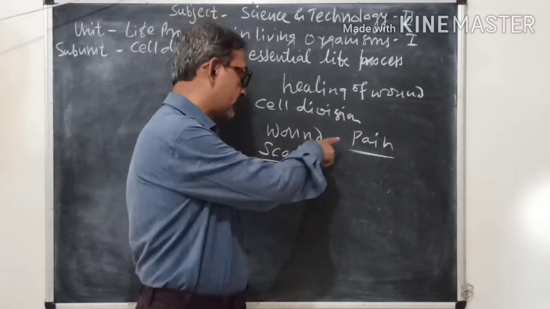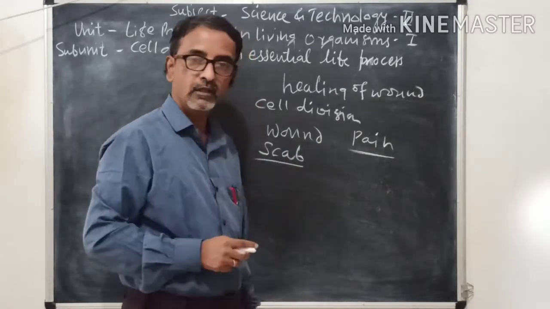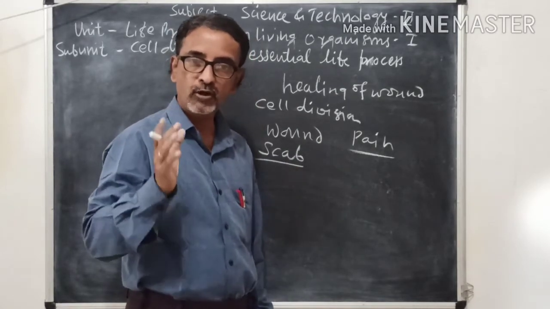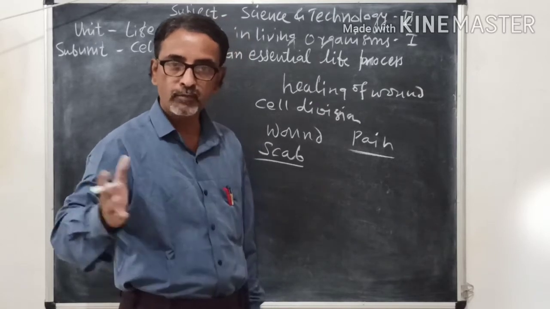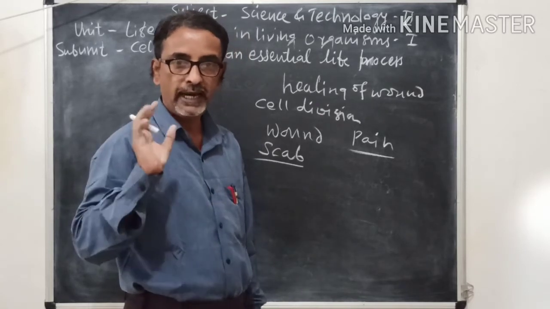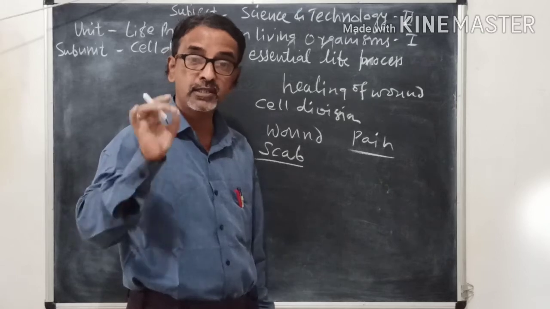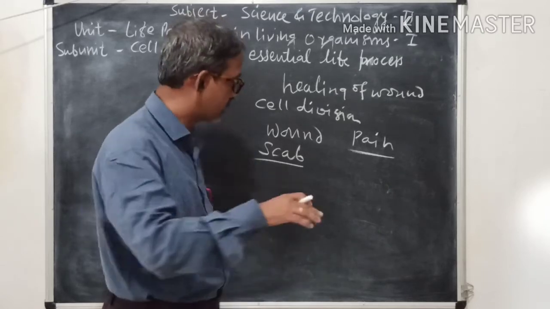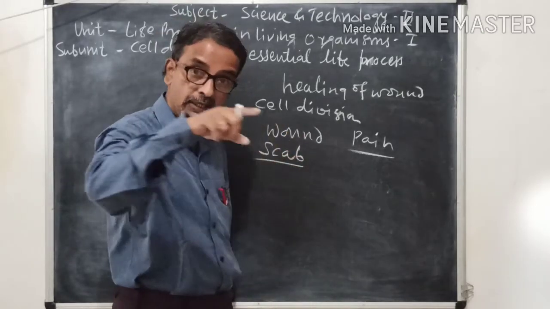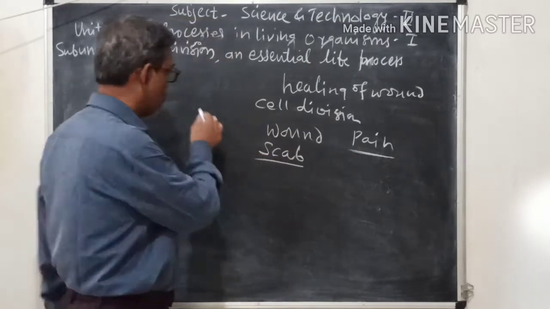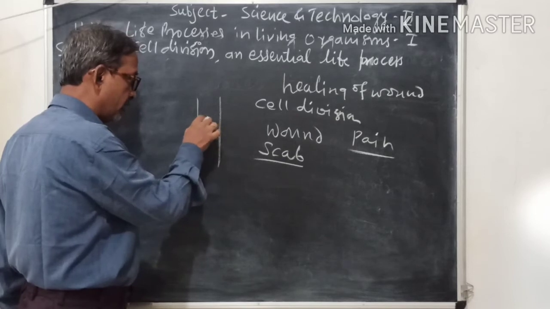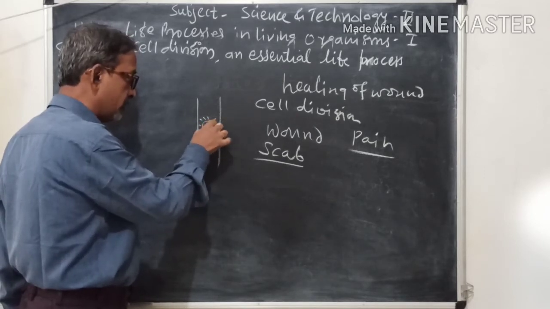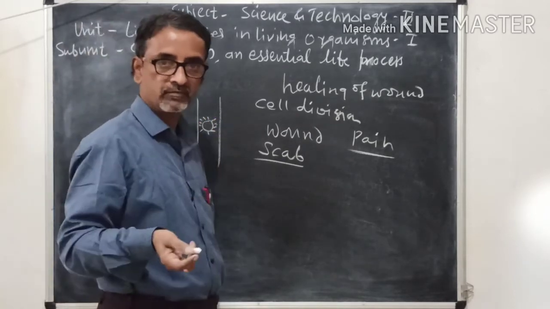So what happens when there is a wound? There is rupturing of capillaries. Due to this rupturing of capillaries, blood flows outside the body, and we have seen blood is a precious fluid, and hence immediately there is cell division in that area. So suppose this is the wound. Immediately around this wound, cell division is fast.